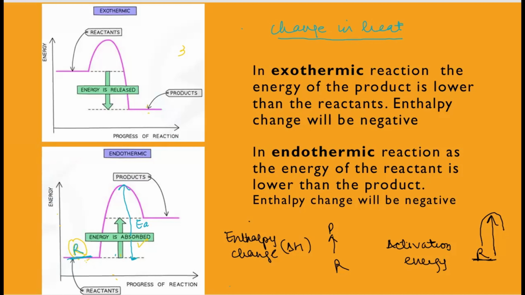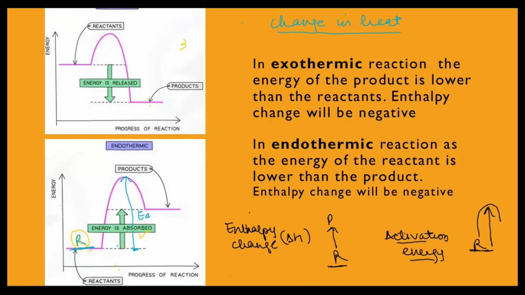We need to understand that when we talk about the enthalpy change, it always starts from the reactant and leads to where the product is. Wherever the product is, the arrow will go, whether the product is down or above. The enthalpy change is the difference of the relative energies of the reactant and product, and it always starts from the reactant.